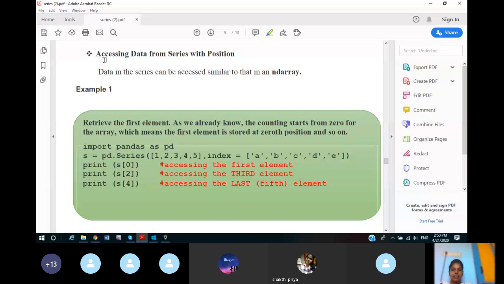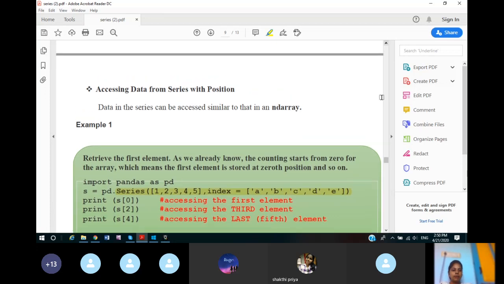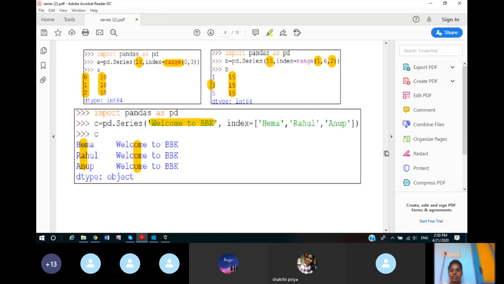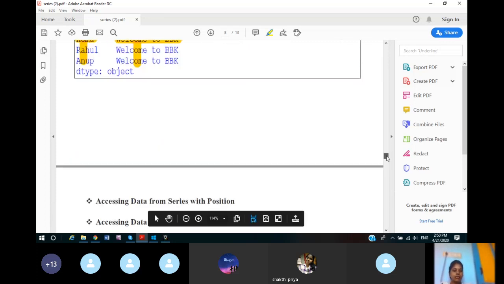Now the next topic is accessing data from a series with position. For example, if you have created a series, how can you access a particular data value in the series? Can you see this? These indexes actually refer to a data value. I have already taught that all the indexes refer to a particular data value. For example, here the index 1 refers to value 15. Again here the Hema index refers to value welcome to BBK. So all the indexes point towards a data value.